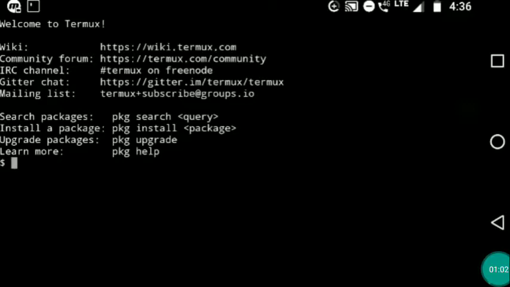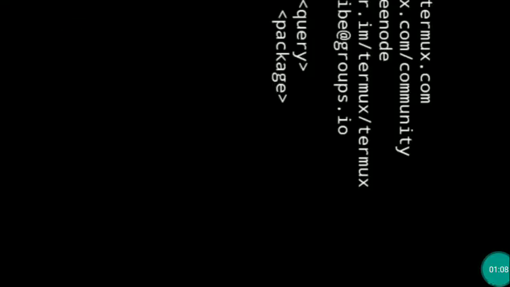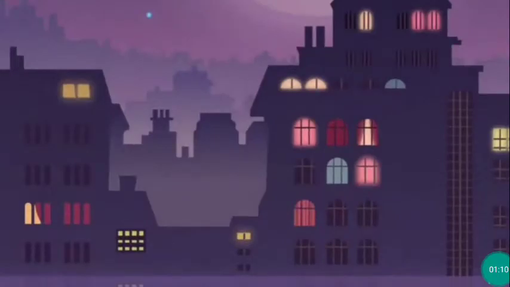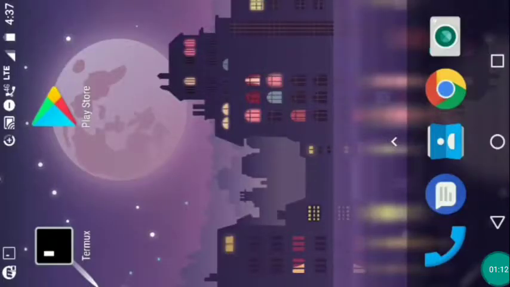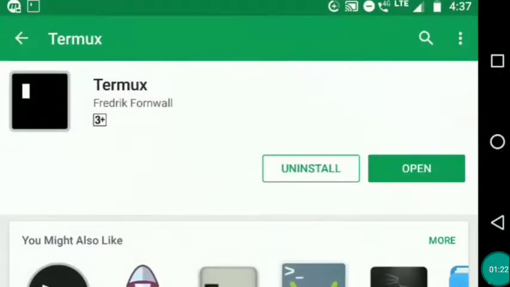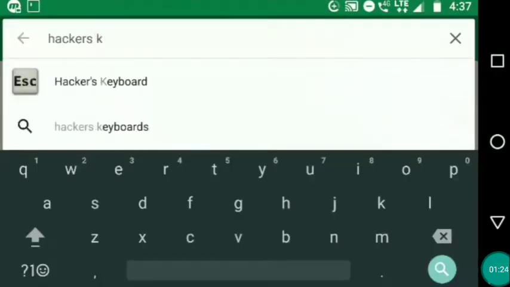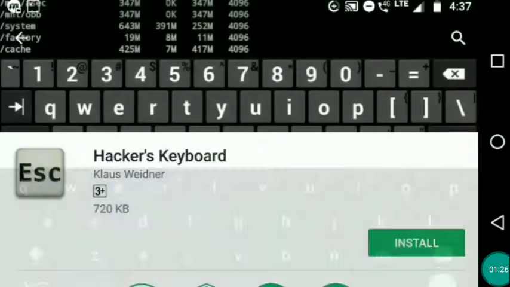Now we have installed Termux application on Android device. Next, we will install Hacker's keyboard. Hacker keyboard is an alternative input method on Android that provides advanced inputs much like desktop keyboard. To install it, go to Play Store. Type Hacker's keyboard and install it.